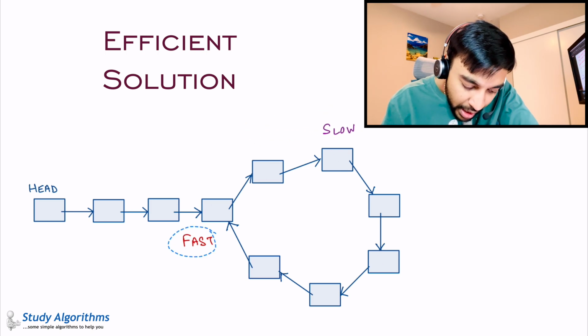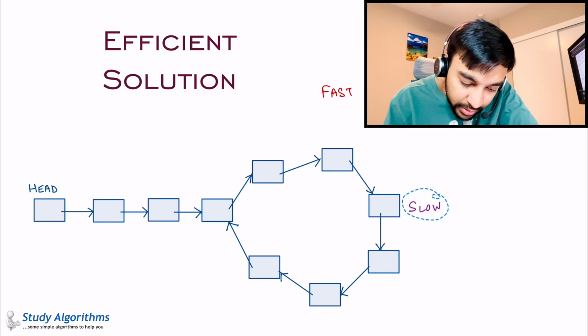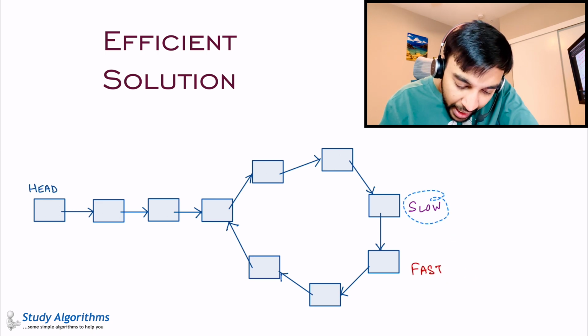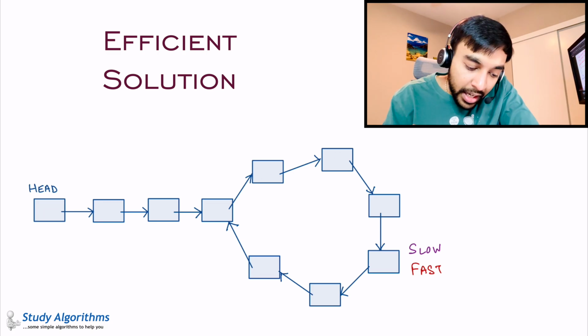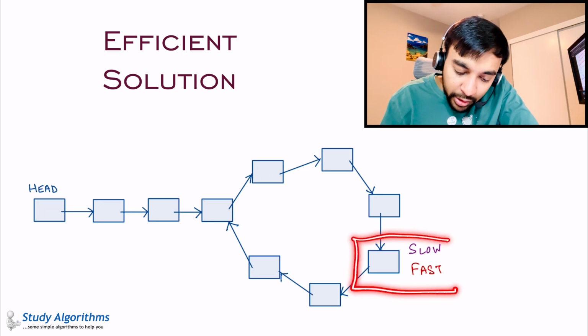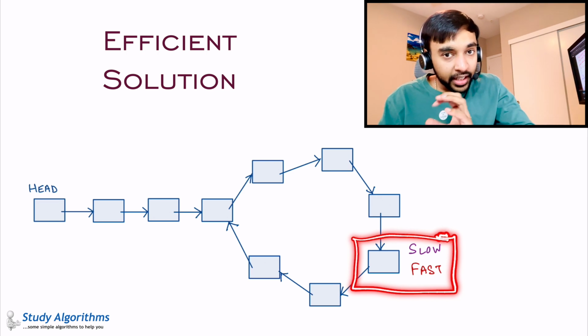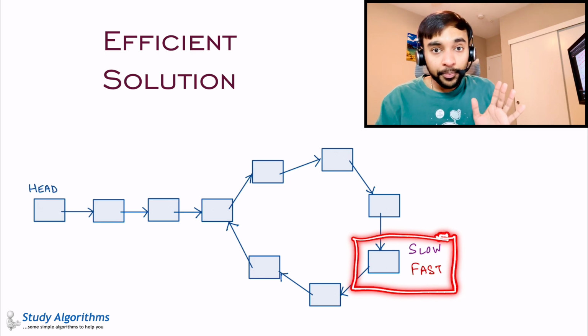Once again, the fast pointer moves two places, and the slow pointer also reaches the fast pointer. Now, this point is very crucial. You know that since they both have met, that means that a loop exists. You are sure about that, right?